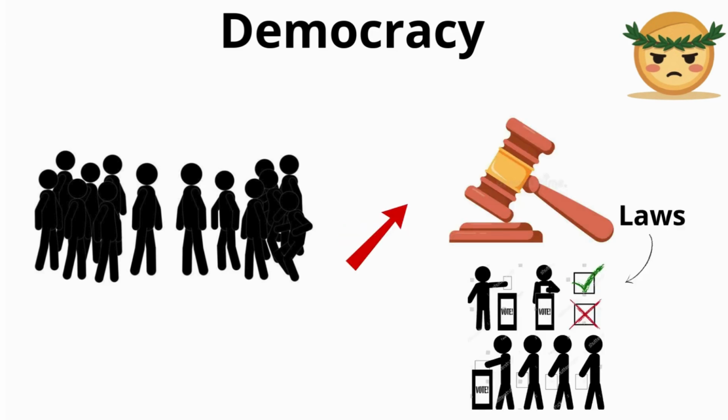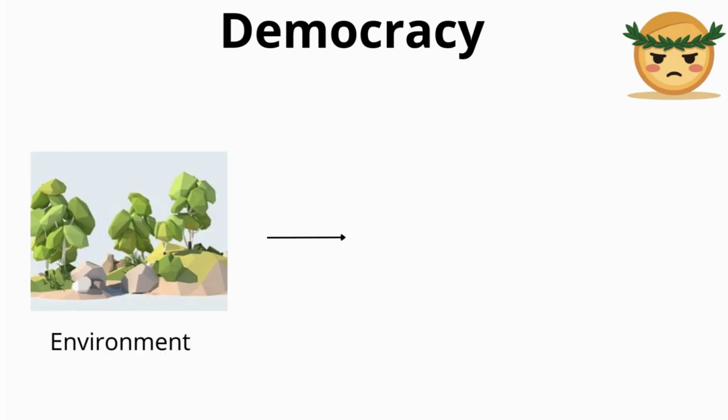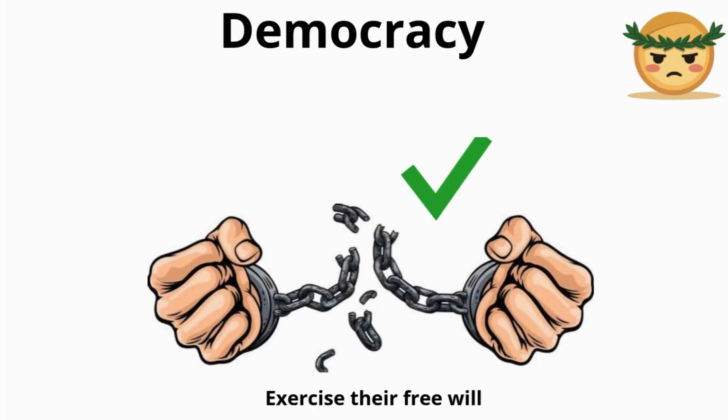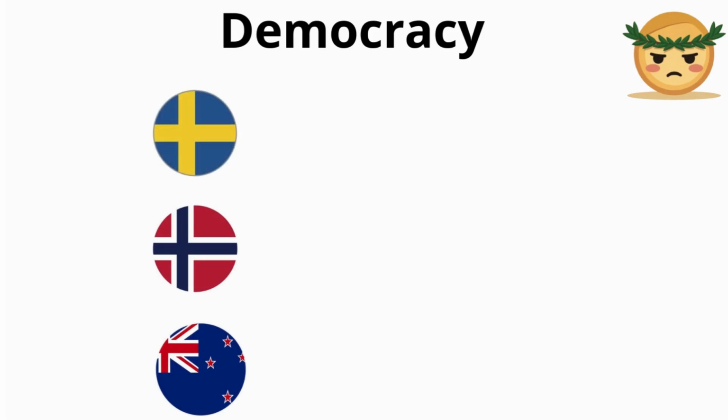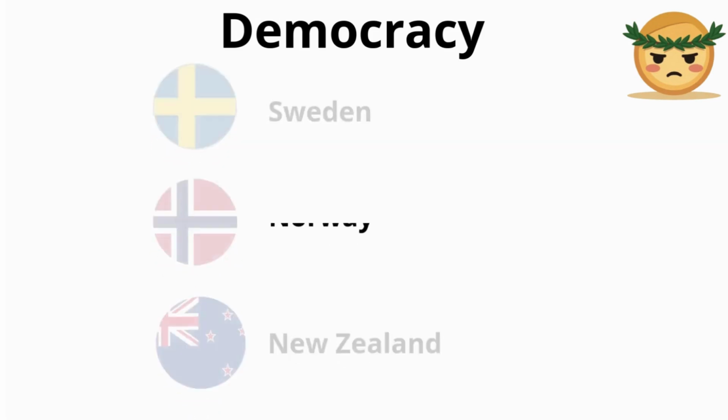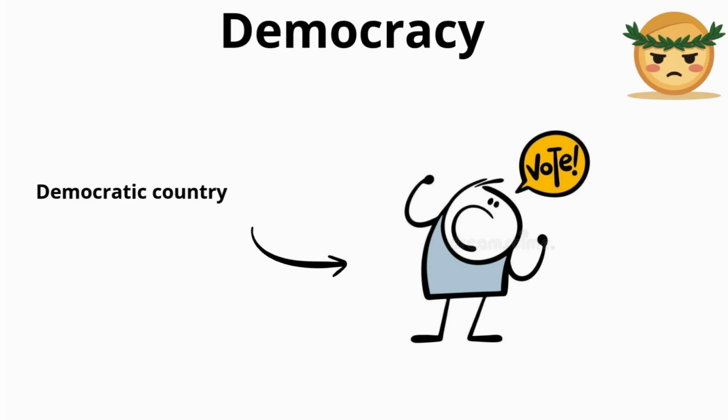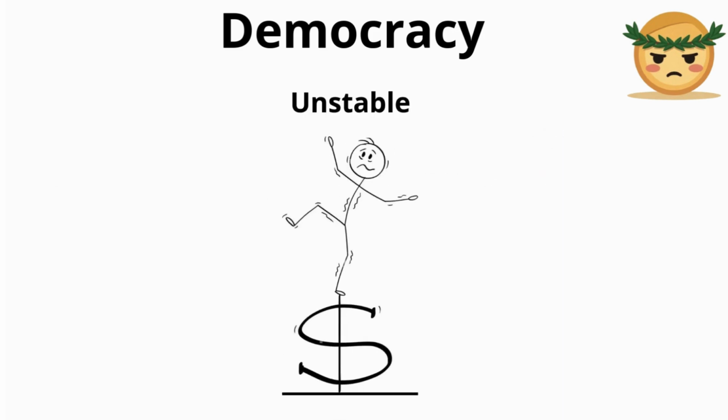land through majority vote. It also provides an environment where fundamental human rights are respected and individuals are allowed to exercise their free will. Some of the most democratic countries in the world today include Norway, Sweden, and New Zealand. However, one of the challenges of democracy is that it can sometimes be unstable due to frequent changes in leadership.